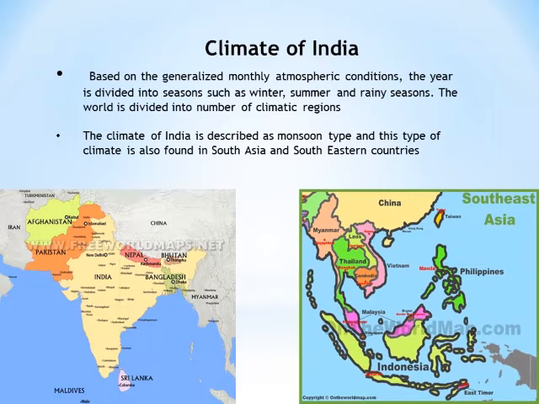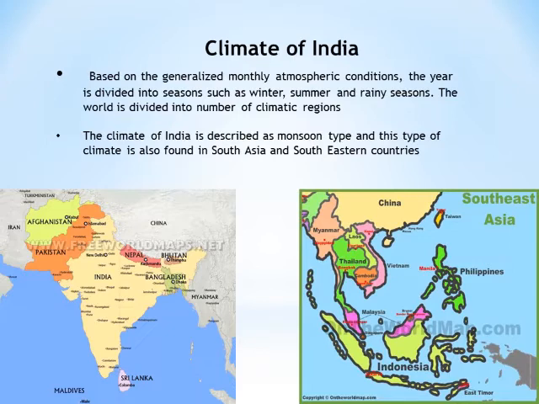Then coming to the climate of India. The climate of India has been classified as monsoon type. And this climate is found in South Asian countries as well as in Southeast Asian countries. In South Asia, we have many countries like Afghanistan, Iran, Pakistan, right? India. Then in Southeast Asia we have Philippines, Vietnam, Malaysia, right? Myanmar, Thailand, and many more.